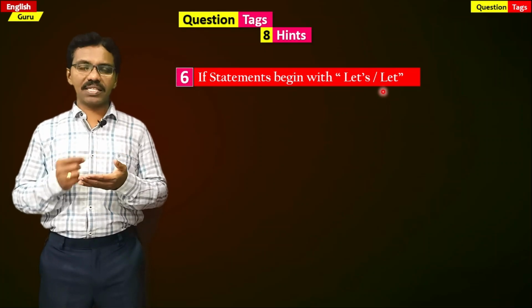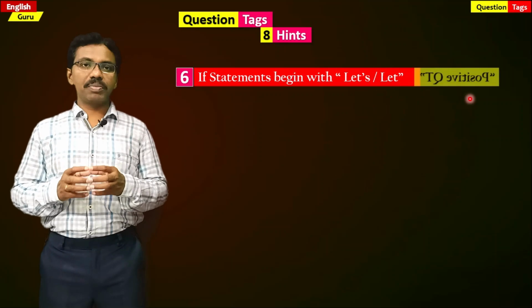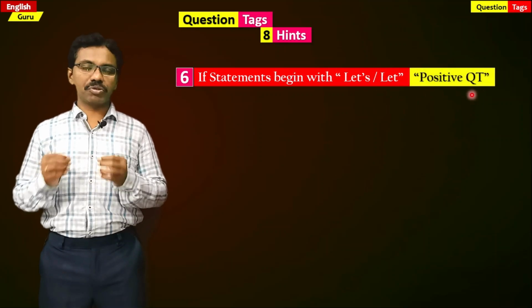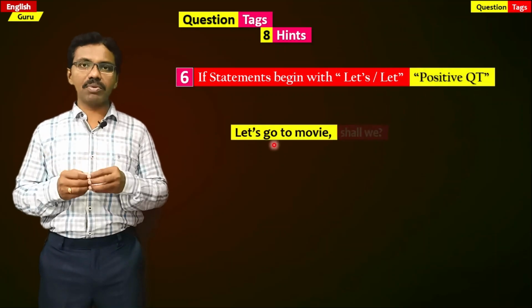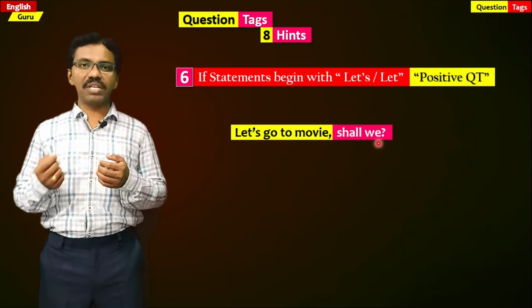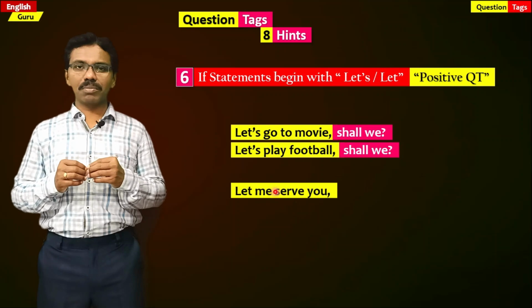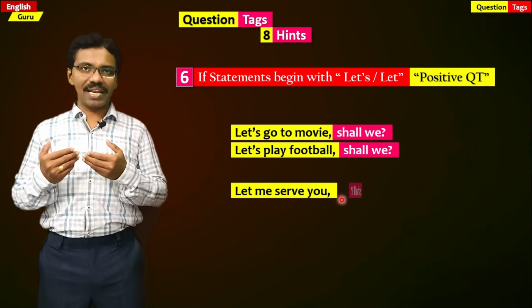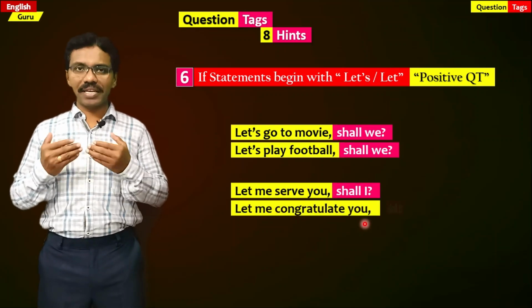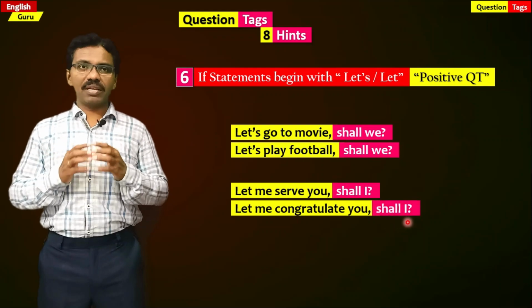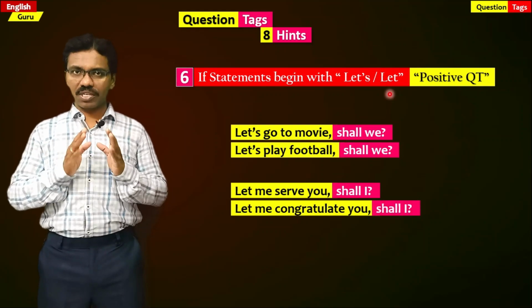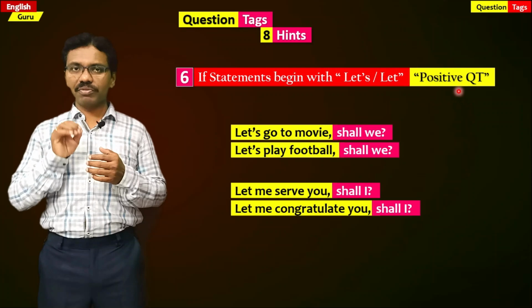The sixth clue or point that we should remember while writing a question tag is if a statement begins with let's or let, there should be a positive question tag. We should write a positive question tag. For example, let's go to a movie, shall we? Let's play football, shall we? Let's look at two other examples. Let me serve you, shall I? Let me congratulate you, shall I? So this is how when let's or let is used in the statement, there should be a positive question tag for these statements.